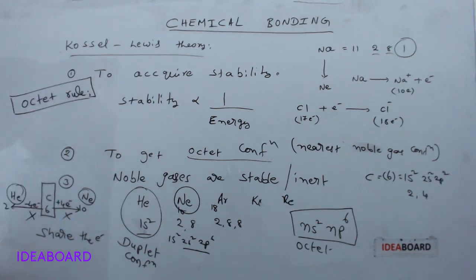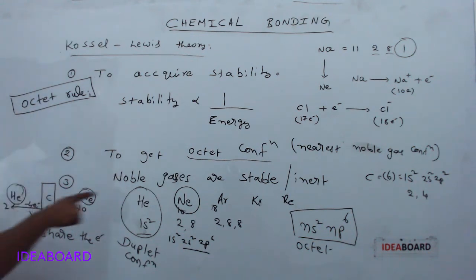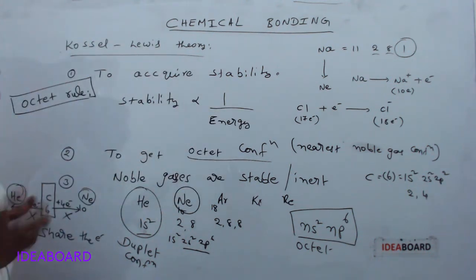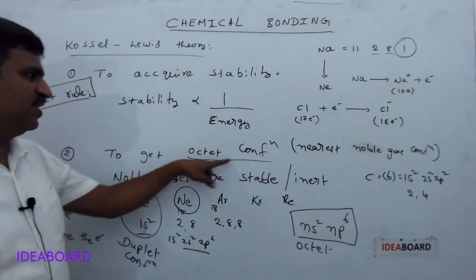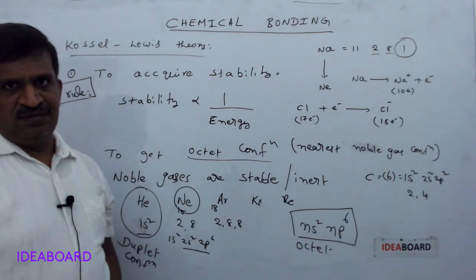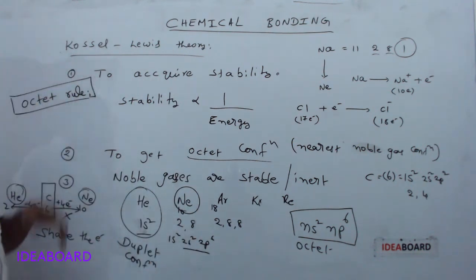Very important one, the octet rule. What is this octet rule? In the periodic table, except noble gases, atoms of every element will try to lose, gain or share electrons to get the nearest noble gas configuration or octet configuration. So every element must try to acquire stability. How do they get stability? By getting octet configuration. If they get octet configuration, they become stable. That is called the octet rule.